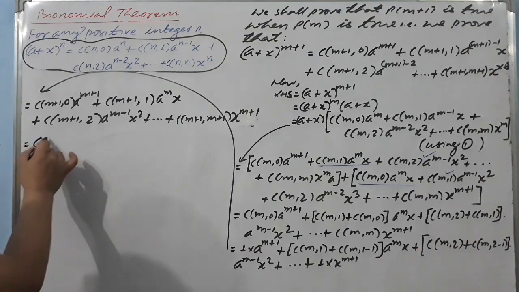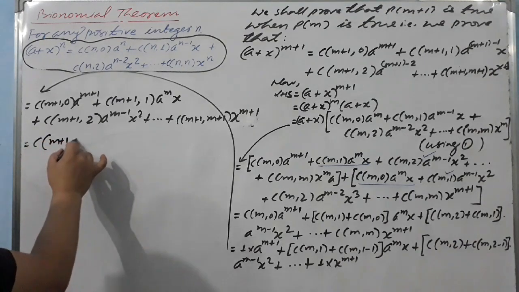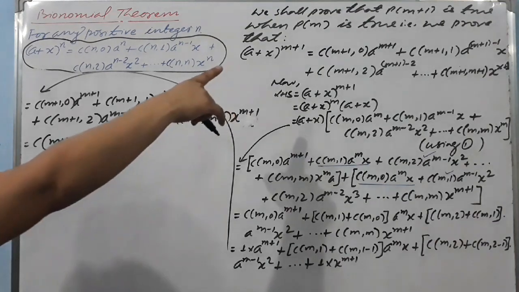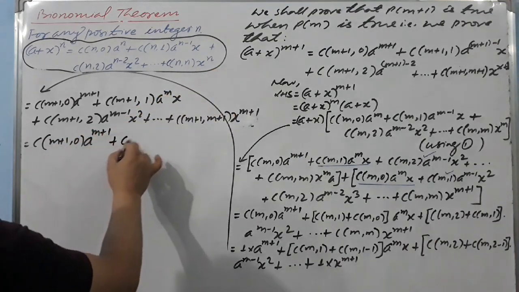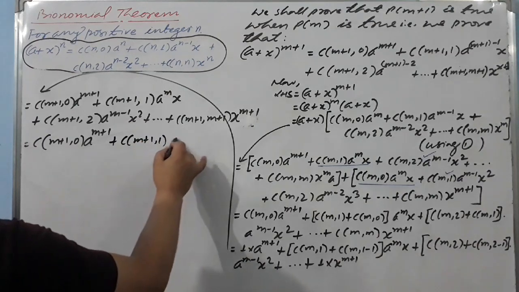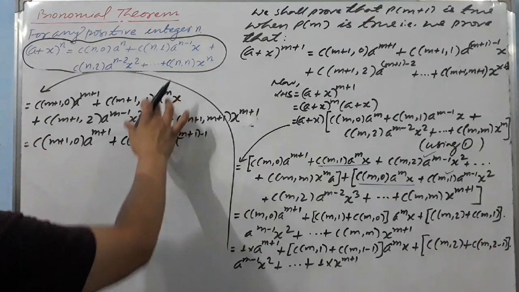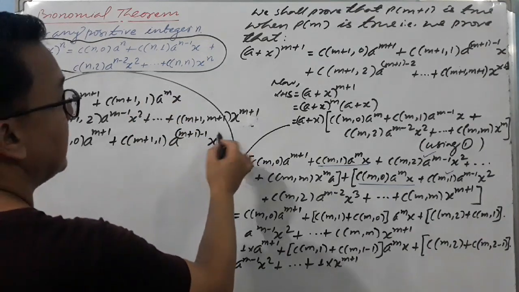So let's write the final step. C of m plus 1 comma 0, a raised to power m plus 1, we are getting this right. C of m plus 1 comma 1, a raised to power m plus 1 minus 1, because ultimately you will get m, and here x.